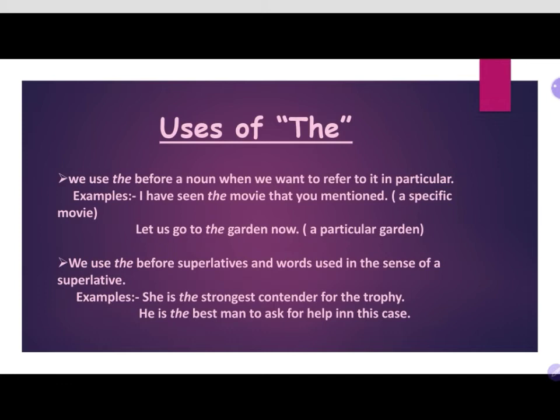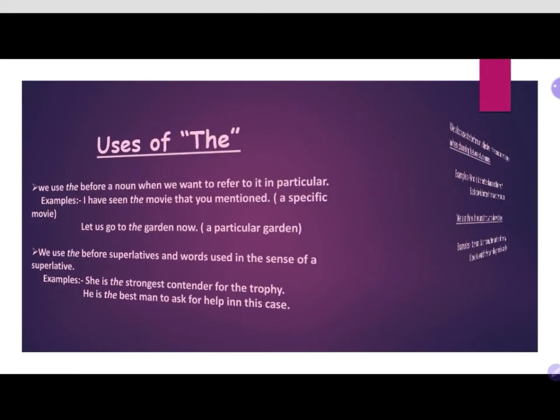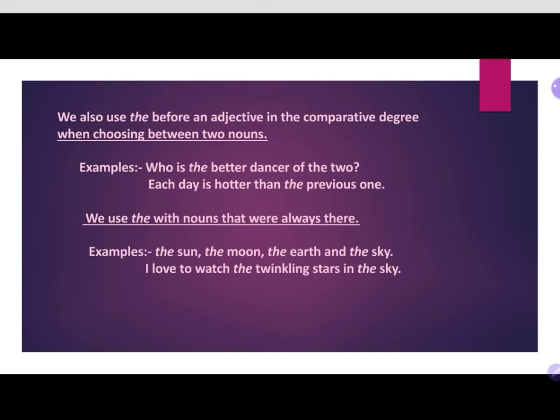Now the next one. We also use the before an adjective in the comparative degree when choosing between two nouns. When we are comparing between two nouns, we use the just before that adjective.